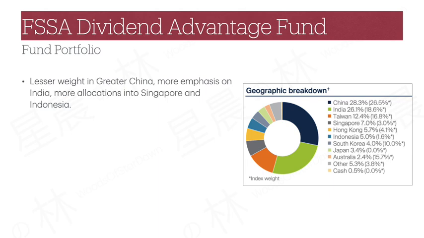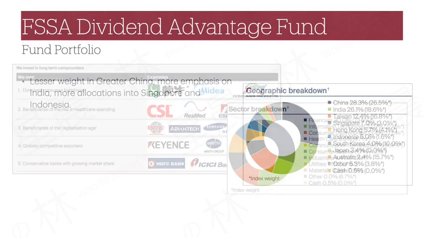In exchange, the fund is overweight in India, mainly due to the domestic India banking theme that they subscribe to. The fund also has higher allocations into Singapore and Indonesia compared to other regional countries, which is partly a result of having fewer positions in a high conviction portfolio.